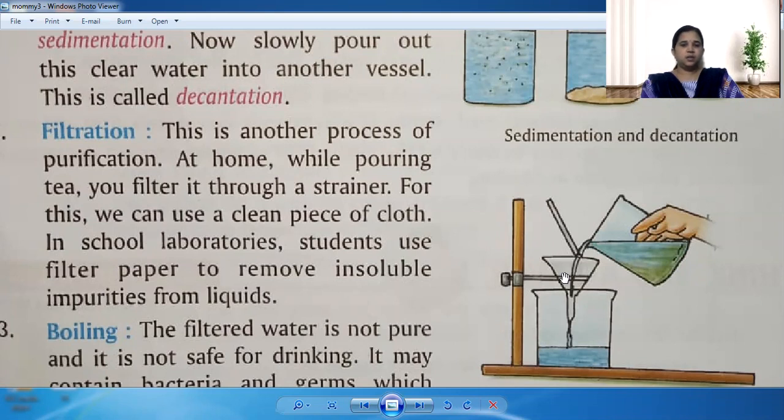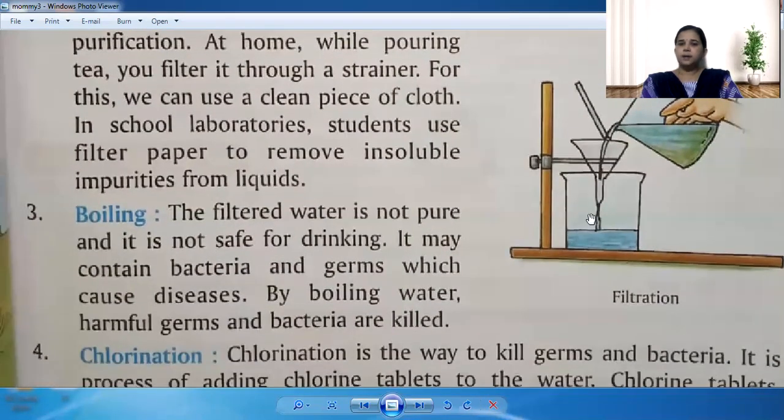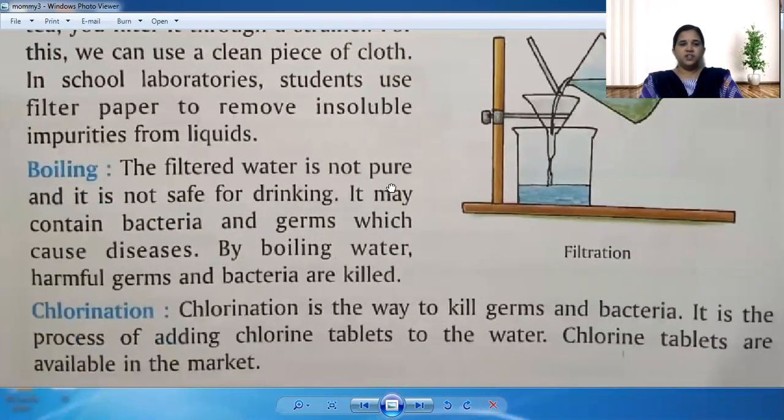And in the school laboratory, students use filter paper to remove insoluble impurities from liquids. Filter paper is also available nowadays, and with that we can do this filtration.